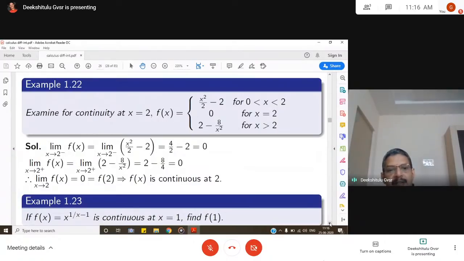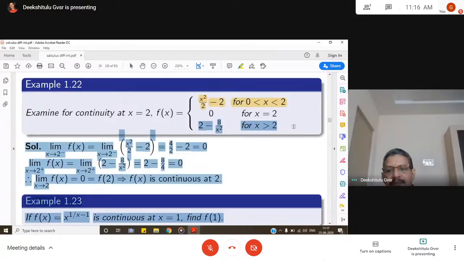Then examine the continuity of the function at x = 2. If you consider the limit as x goes to 2 from the left, that means 0 less than x less than 2, this is the function, x squared by 2 minus 2. So when you put the limit, 4 by 2 minus 2 is equal to 0. This is what we have. And when x goes to 2 from the right side, the function is defined like this.